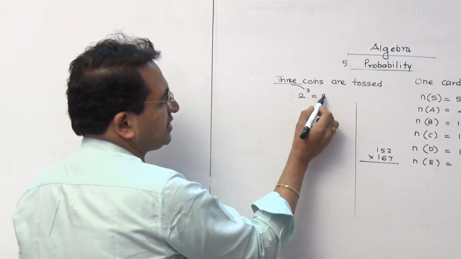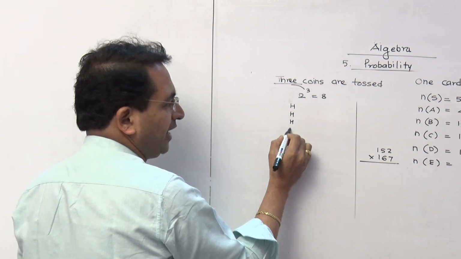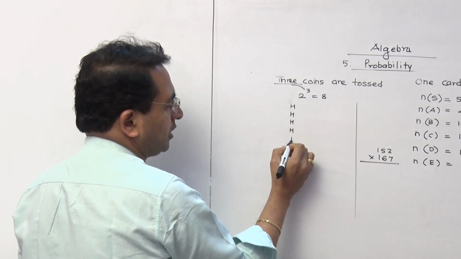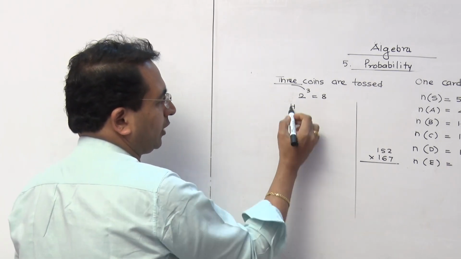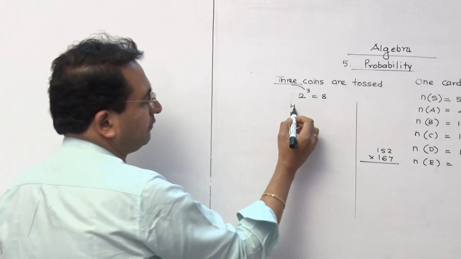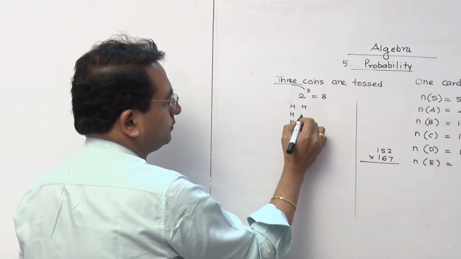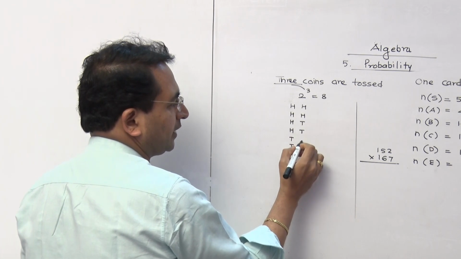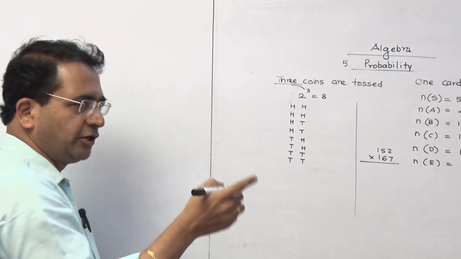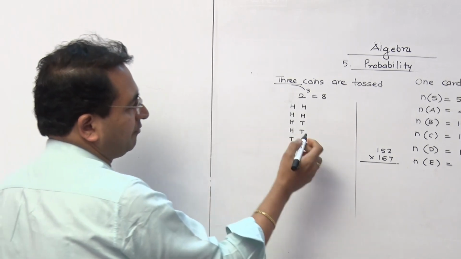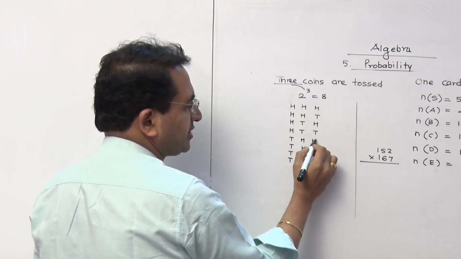Now, 2 raised to 3 is 8. So how will you write that? Remember one thing, this is a sequence which will give you an idea. H for 4 times, T for 4 times. Total, how many are over now? 8. Then make it half, so it becomes 2: 2 times H, then 2 times T, then 2 times H, then again 2 times T. After that you can write alternately, make it half, that is 1: HT, HT, HT, HT.